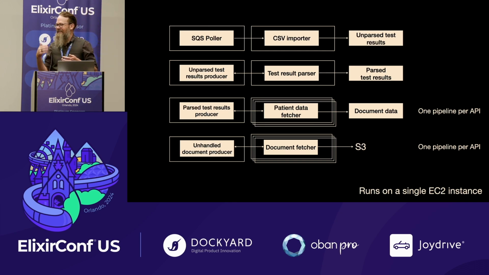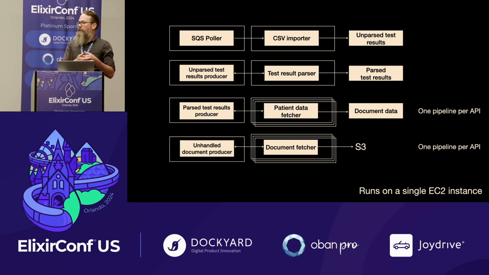We don't want to block the CSV importer with processing each row and knowing what's in it. Just get that done as soon as possible, because we have a separate pipeline that can look for unparsed data events, process them, and decide what is actually a new patient, what is actually a new test result.